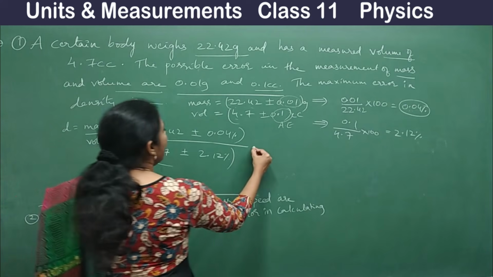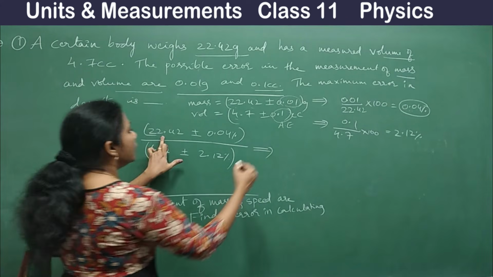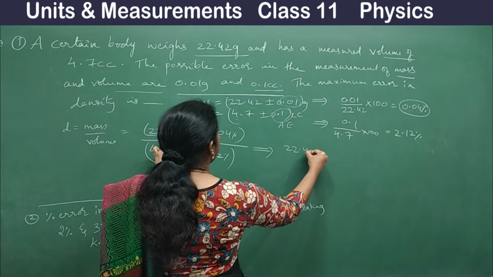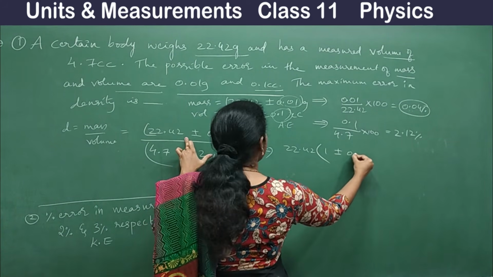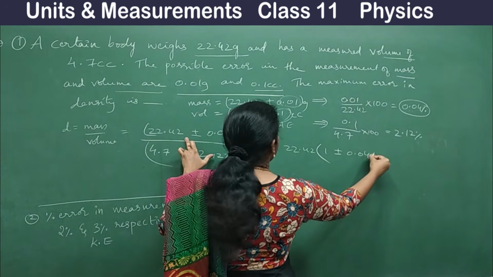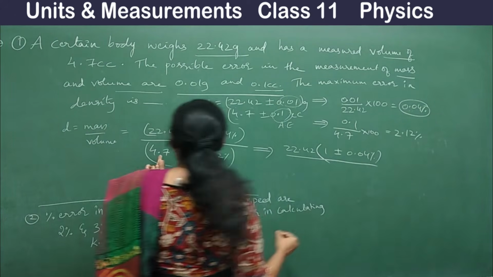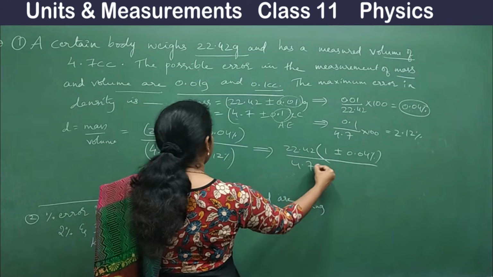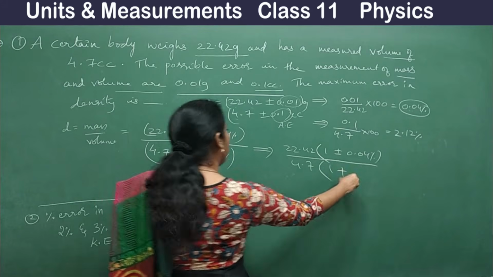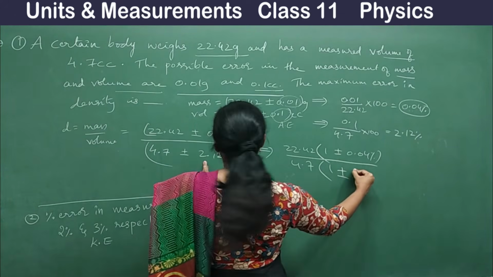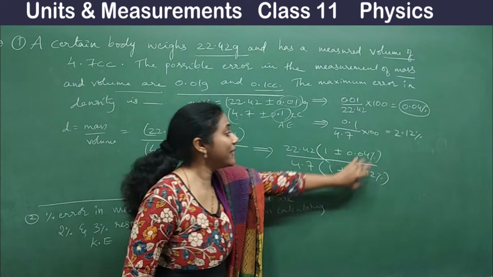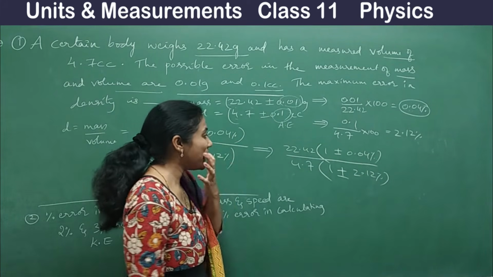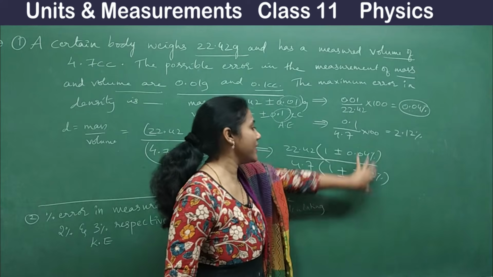So this I will write in the form 22.42 into 1 plus or minus 0.04% divided by 4.7 into 1 plus or minus 2.12%. Don't forget to mention percentage. It means that you are considering percentage error. Now you just have to add these two, right?